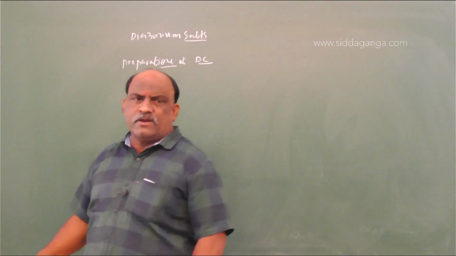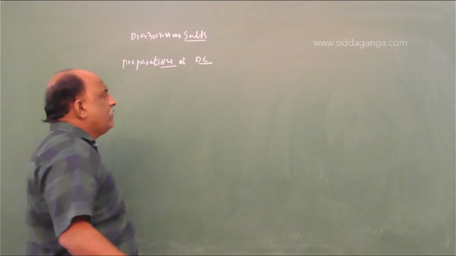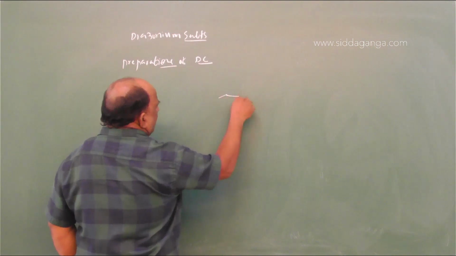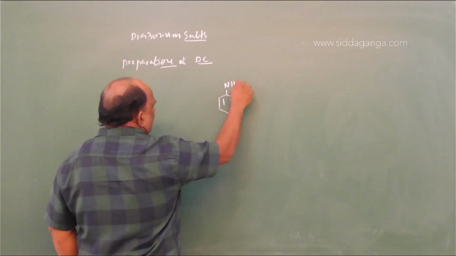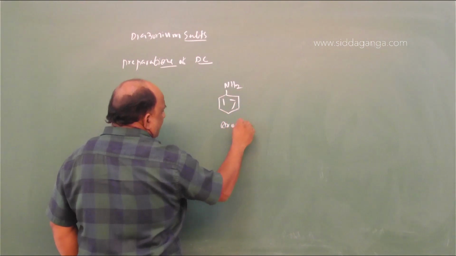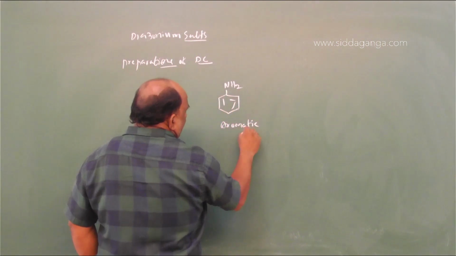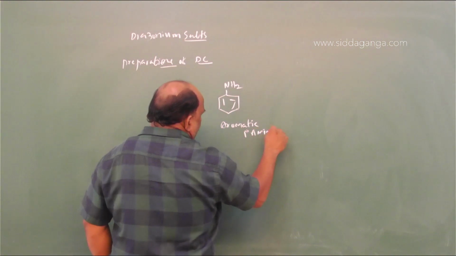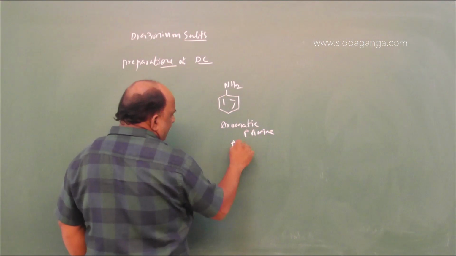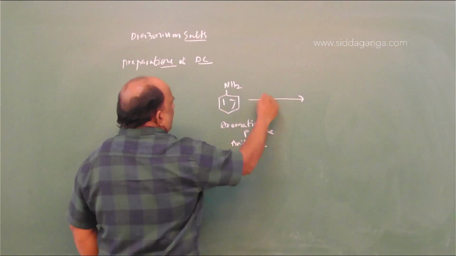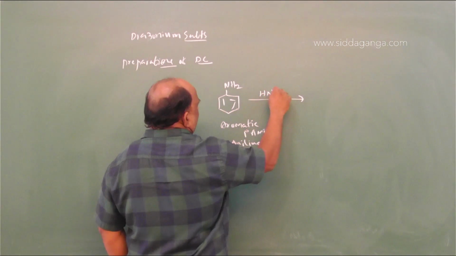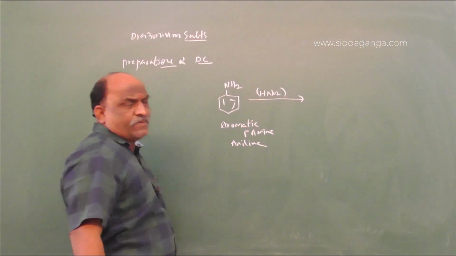I will give one conversion regarding this. An aromatic primary amine, called aniline, is treated with HNO2, nitrous acid.